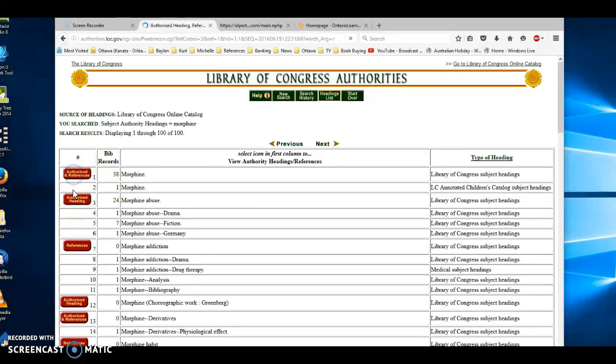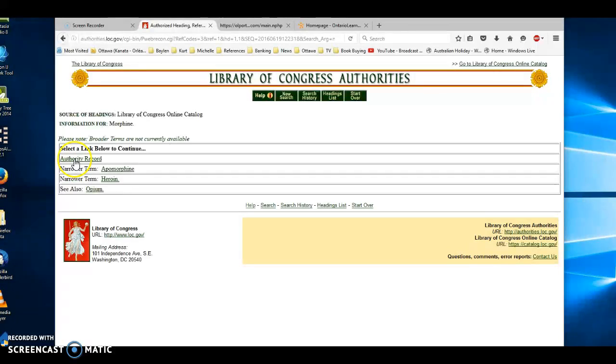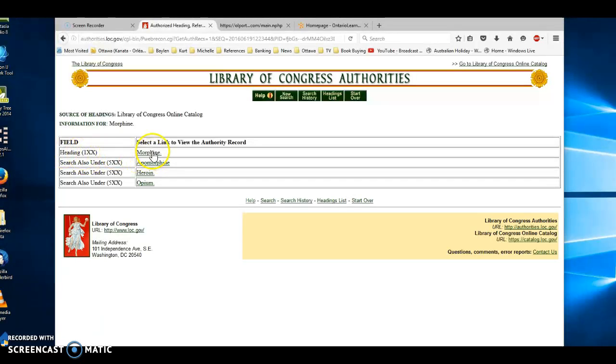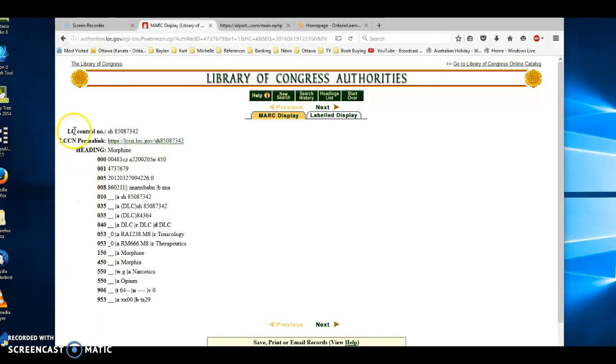We'll click on Authorized, and you can see there's an authority record and a couple of narrower terms. If we click on the authority record, and then we click on the heading, we can again see the Library of Congress control number and everything there is you wanted to know about the MARC record for morphine. And that's all we wanted to talk about today.